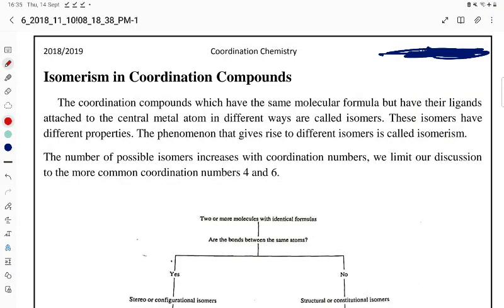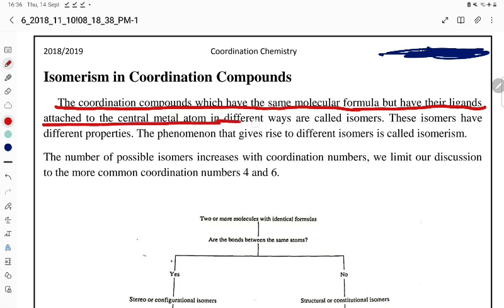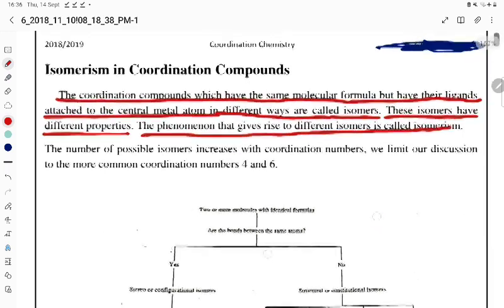Hello student, let's try to understand isomerism in coordination compounds. First of all, what do you mean by isomerism, student? Coordination compounds which have the same molecular formula but have different ligands attached to the central metal atom in different ways are called isomers. The linking atom may be different. These isomers have different properties, and the phenomenon that gives rise to different isomers is called isomerism.